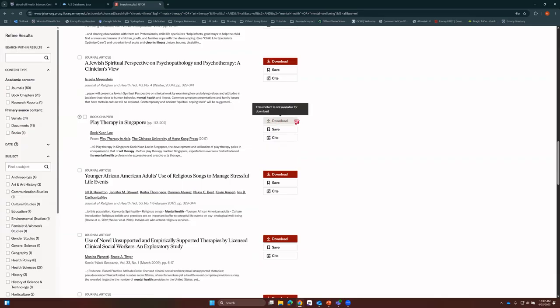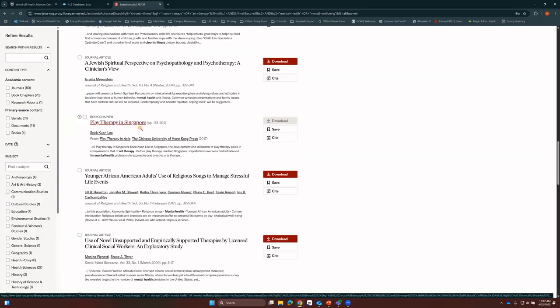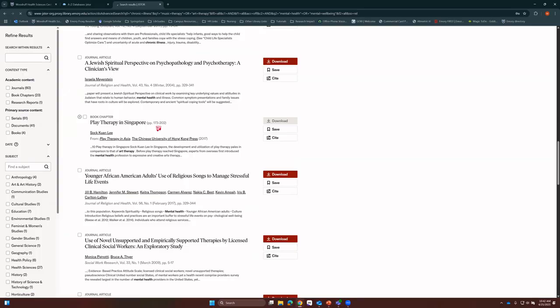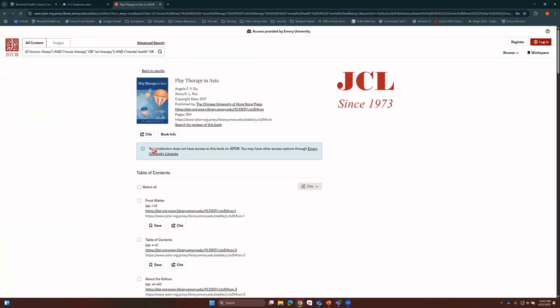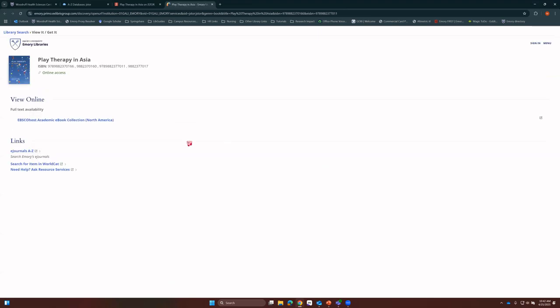So if you see this download button that's grayed out, that means that we don't subscribe to this content in JSTOR. That doesn't necessarily mean that we don't have it. So if you click on the actual article itself, you'll see this institution does not have access to this book on JSTOR. You may have other access options through Emory University Libraries. Click on that, and it'll bring you directly to our catalog, and it'll show you where it is in all of the databases we subscribe to. So even though we don't subscribe to it in something like JSTOR, we do subscribe to it in EBSCO, for example. So just because, again, we don't have it does not mean that you can't find it at all.